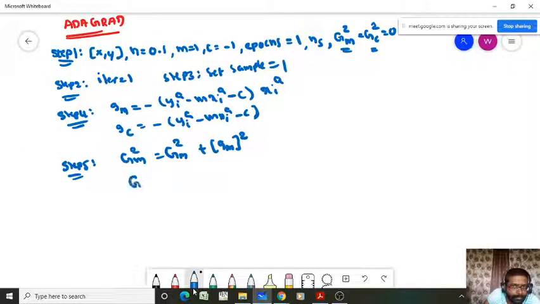And similarly GC2 equals GC2 plus gc whole square, where gc is the gradient of the loss function with respect to the model parameter c. It is a variable representing the sum of the squares of the gradient with respect to the model parameter c. Step 5 done.